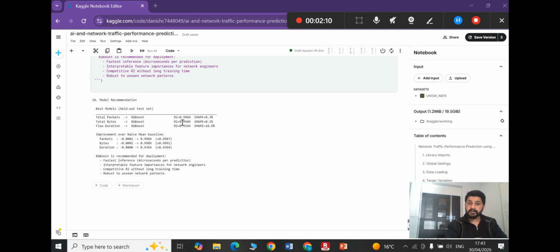Then we have total bytes. We can see 0.9989 R squared, and the error is only 0.1%. Then we have flow durations. R squared is 0.9364, which is near 1, and the error is about 18.9%, which is less than all other models. So the model recommendation is that XGBoost performed best in comparison with the others.